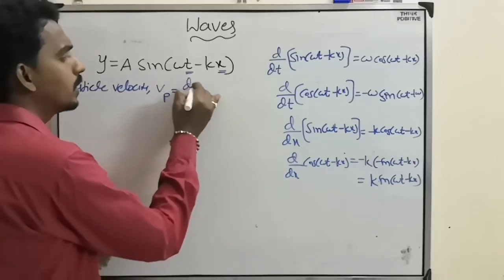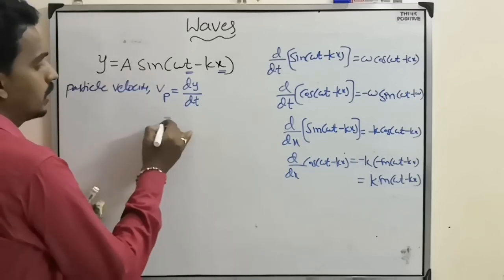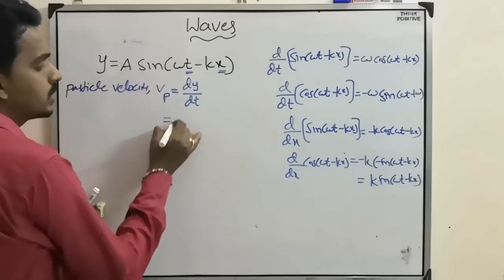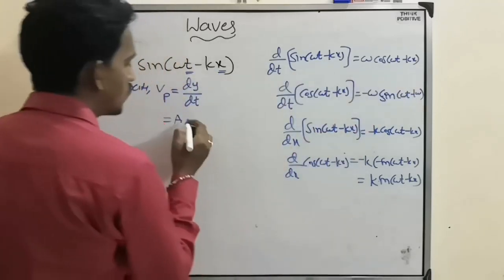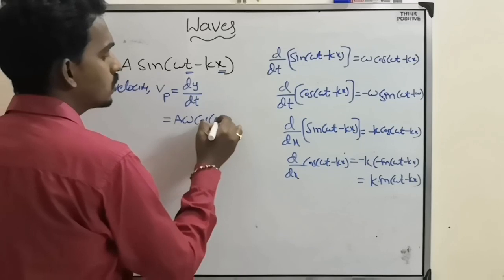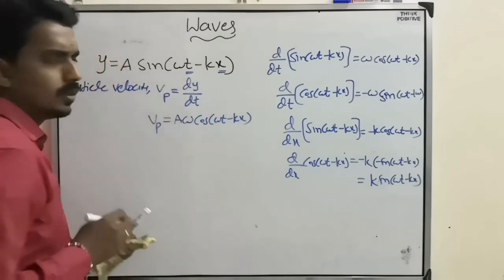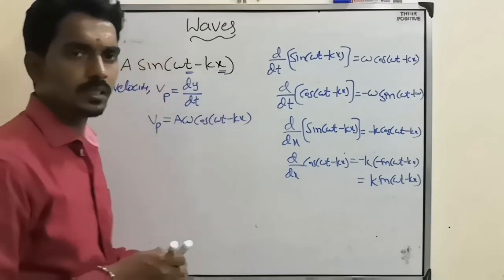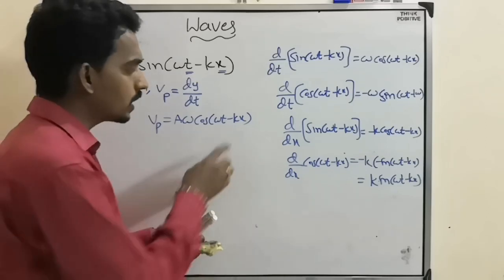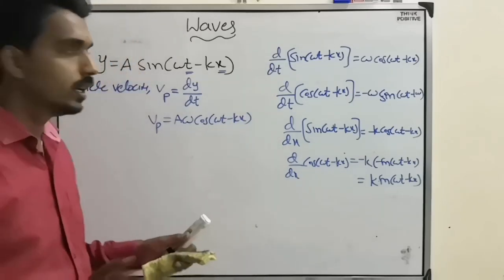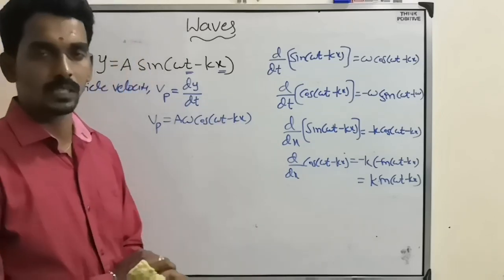So the velocity will be dy by dt. Here A is constant, then differentiation of sin gives omega into cos of omega t minus kx. Same as in oscillation, where there was A omega cos omega t. Here the extra term is kx, that's it.